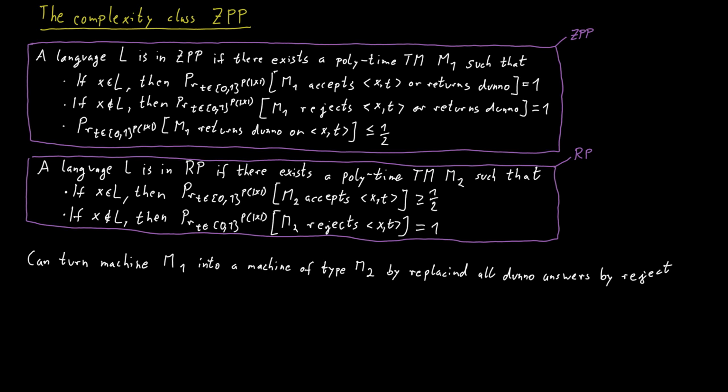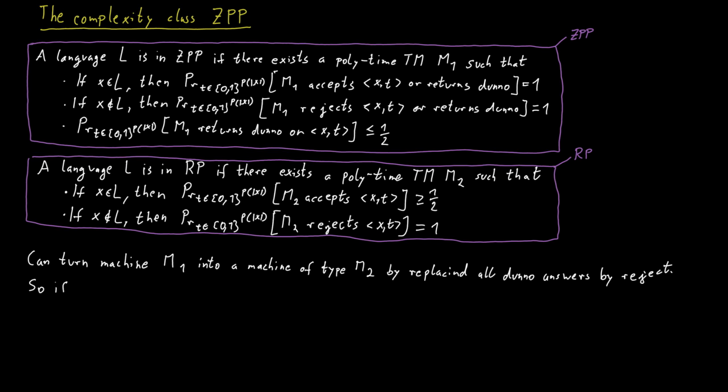So we will either accept or reject. That doesn't seem very helpful, but remember that we only say I don't know with the probability of at most 1/2. So therefore, if a word is in the language, our new machine would only reject with the probability of at most 1/2, which means it has to accept with a probability at least 1/2.